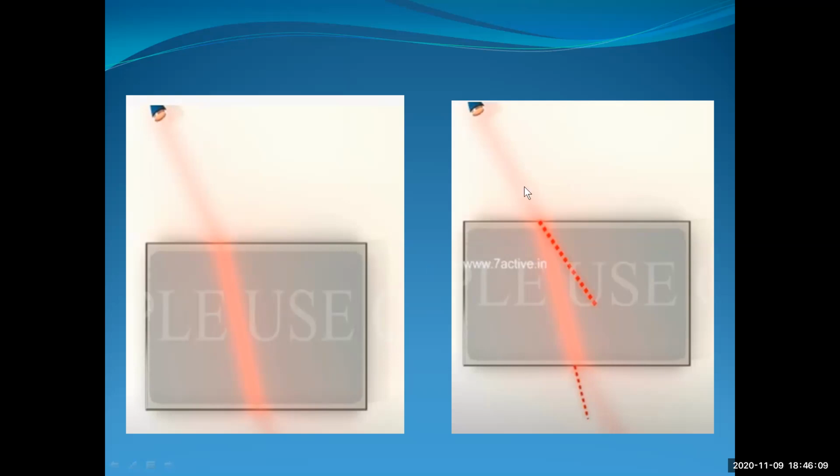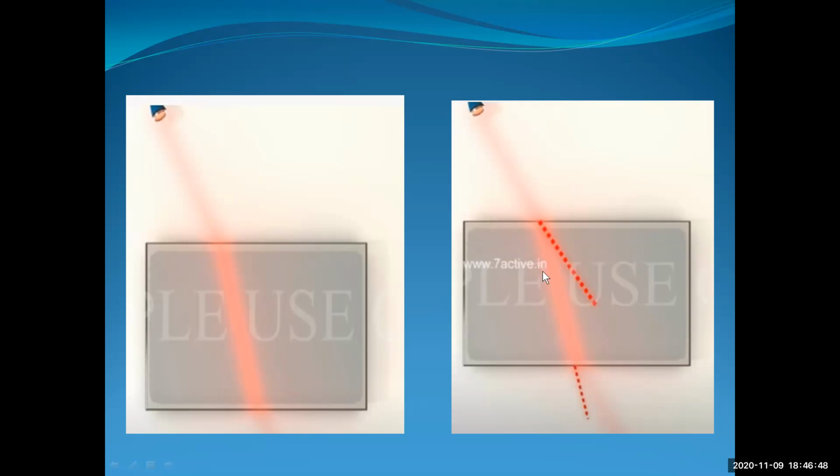See here, now in this picture you can see that at the interface of this point, actually the path should be like this. The light ray which is coming and falling on the glass slab should go like this. But what is happening? It took a bend over here. Now what is happening when the light is traveling from the glass slab to the air? It is also bent once again. So two times we are seeing the refraction here. This is because of the refraction, the bending of the light.